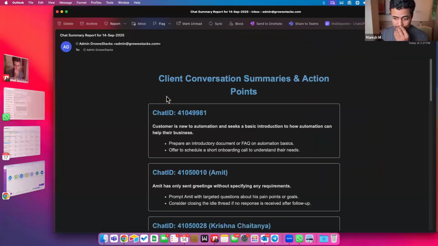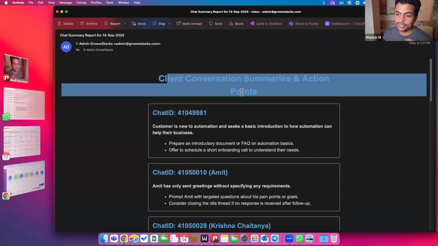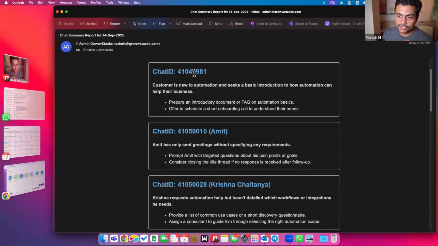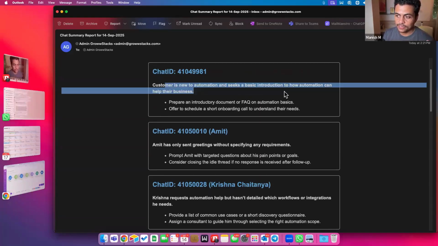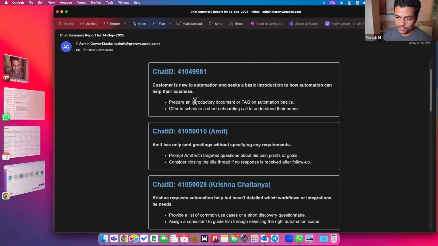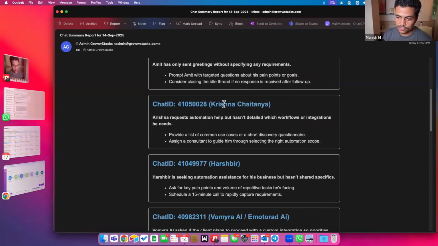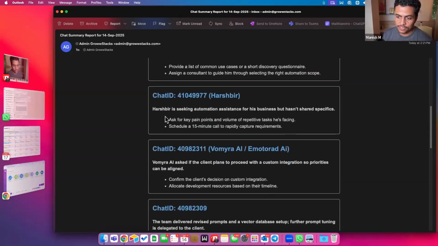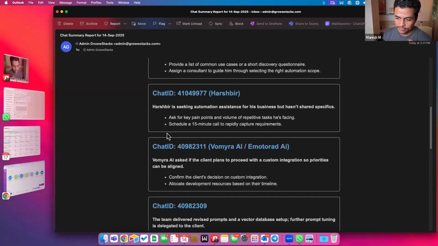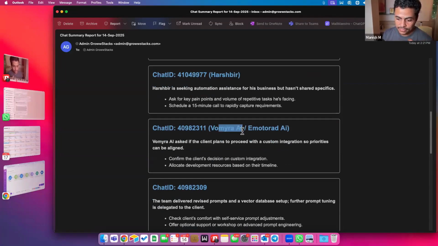See here. This is how beautifully we can have the whole structure coming out. Client, conversation summary, and action points. There's a client ID, which was actually the chat ID. I could have put in the chat name or something. Customer is new to automation, seeking an introduction to automation and so on. Prepare an introductory document, offer scheduled calls and so on. Krishna and Harshbir are people who interacted with this. Then there is a client chat or something.